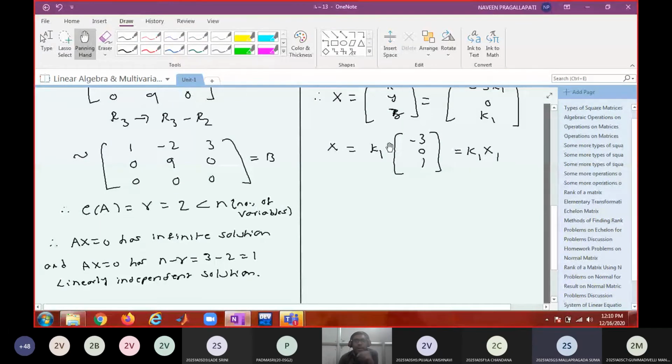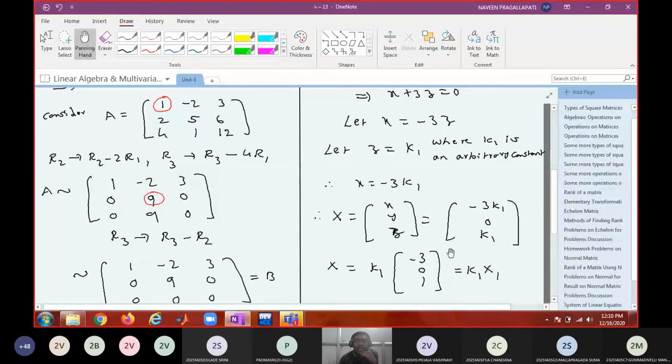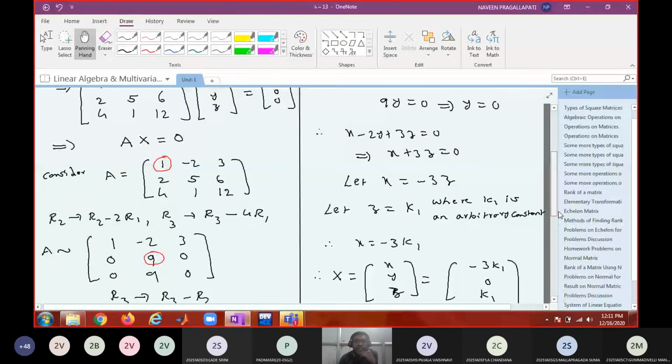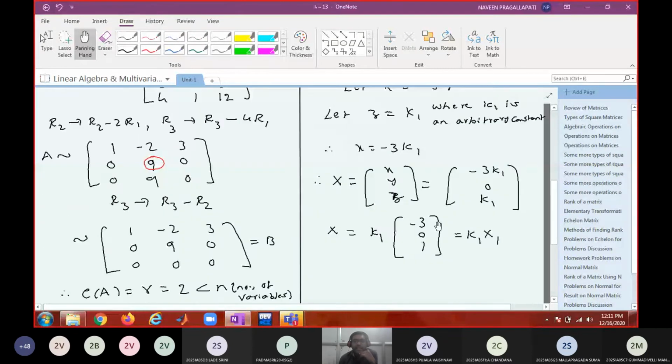Is it okay? Now how do you verify whether your answer is correct or not? By substituting these values in every equation. It has to satisfy each and every equation, right? Then only this is called a solution.